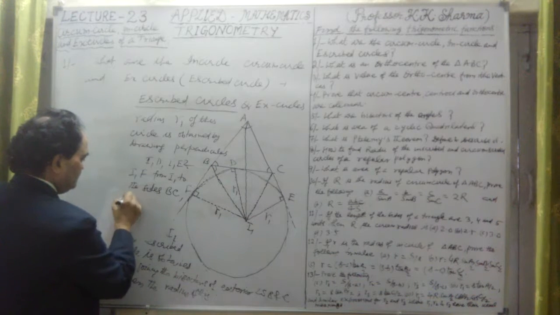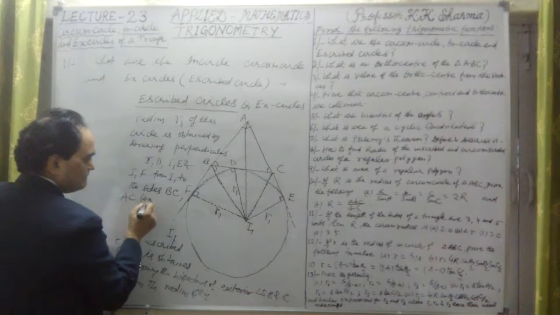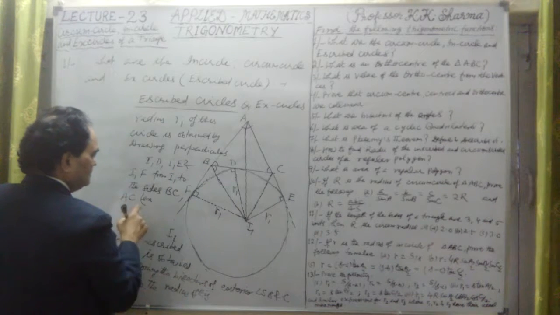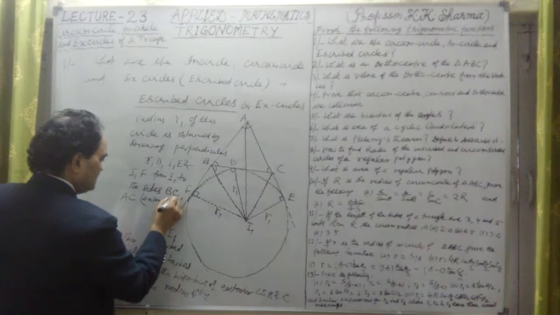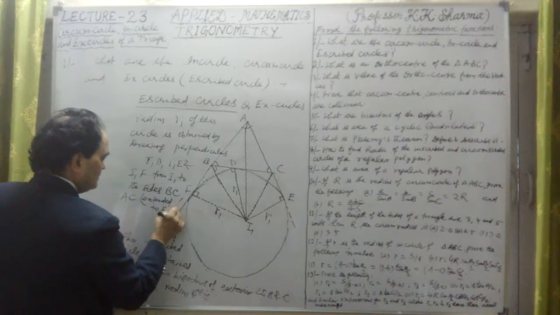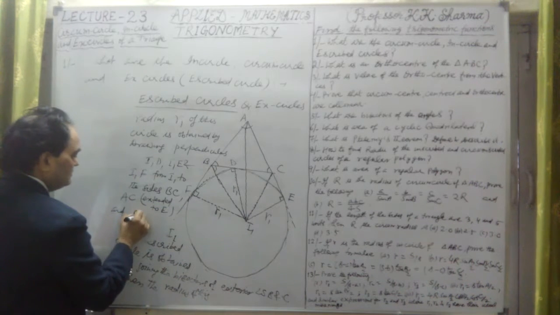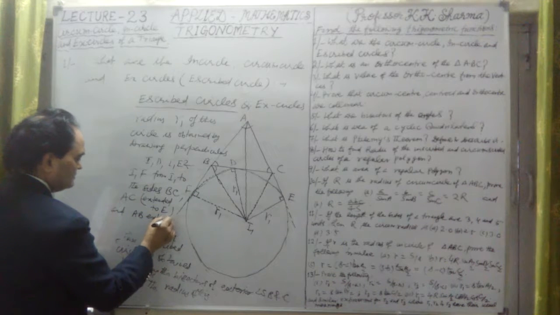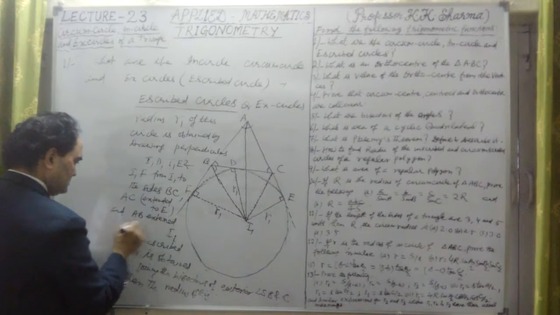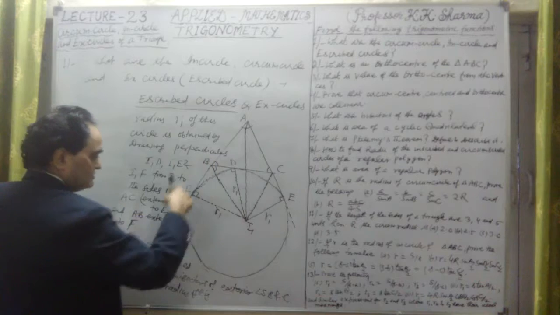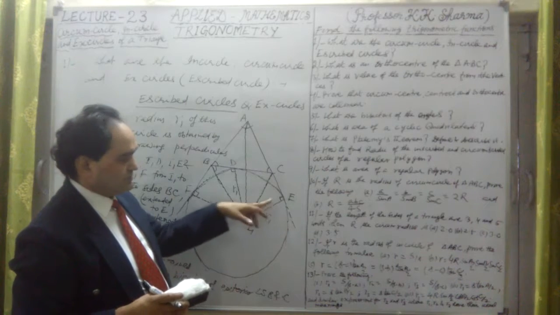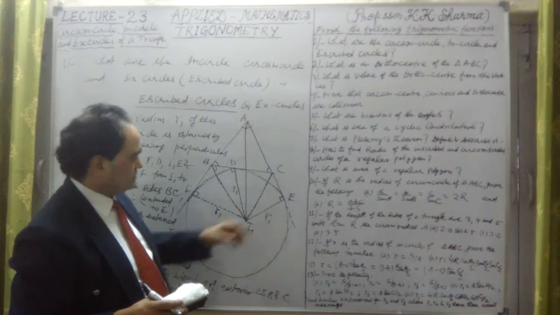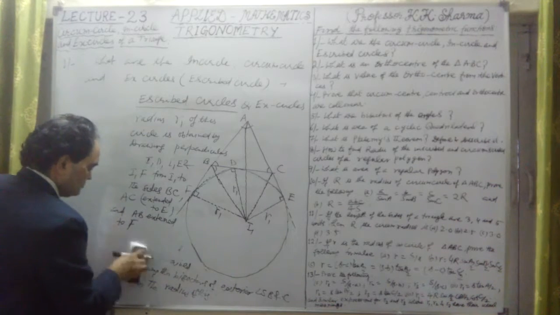Then AC extended, I1E is on the side AC extended to E, and AB extended to F. So AB is extended to F. After that I1F and I1E are perpendicular on AB and AC extended up to E and F. So that is the extended form. The radius is obtained this way.